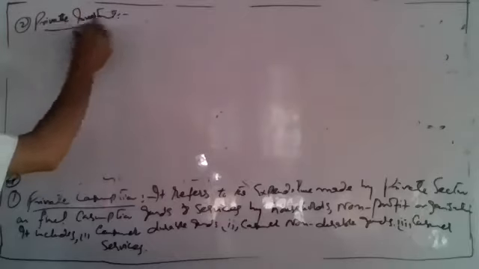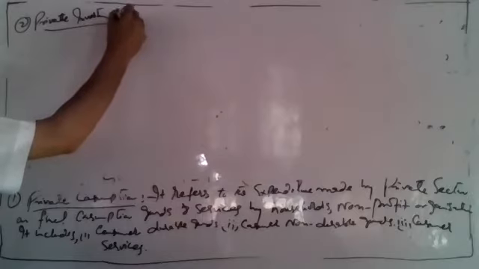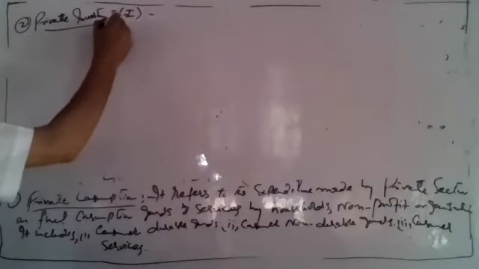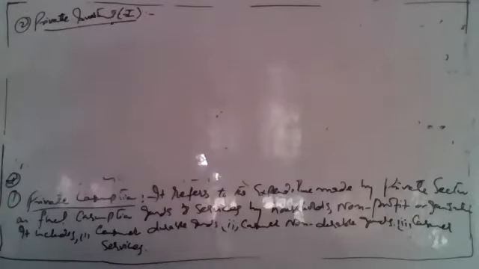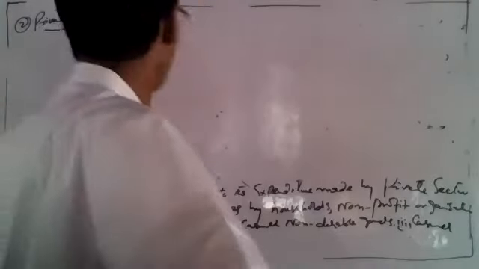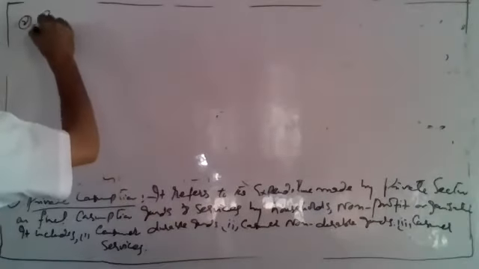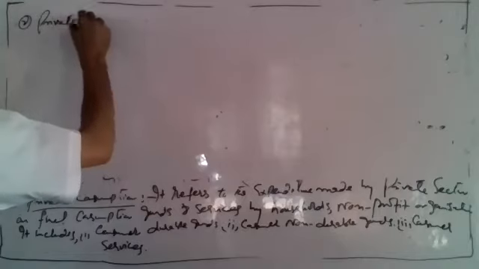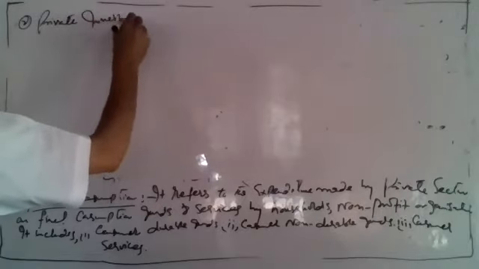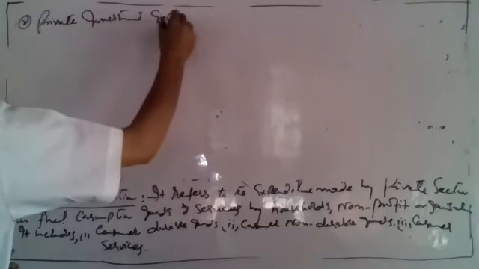This is I. What does it include? It is also called private investment expenditure.